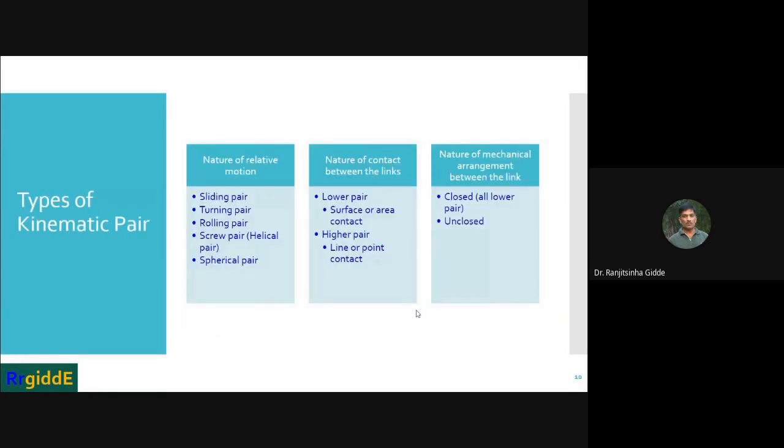Then depending upon the nature of contact between the links, there are two types. The first one is the lower pair and the second one is the higher pair. Based on how contact takes place, whether it is surface or area contact, or whether it is line or point contact, we are going to call it the lower pair or the higher pair.